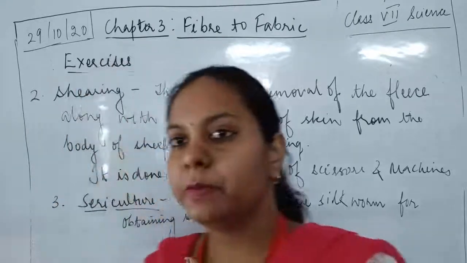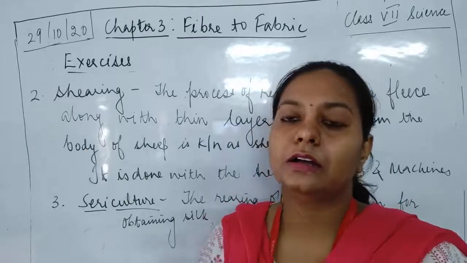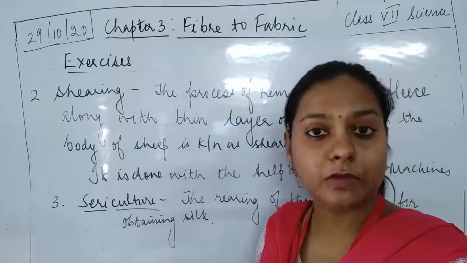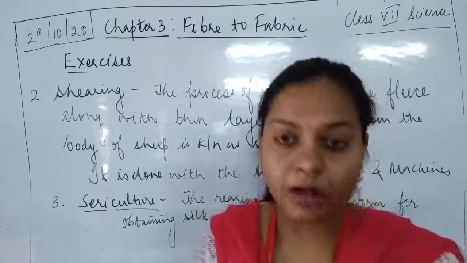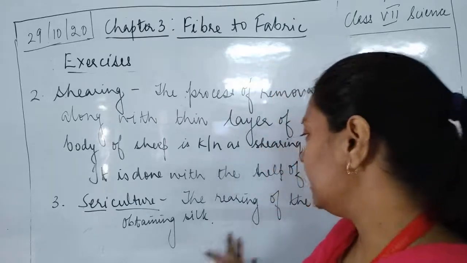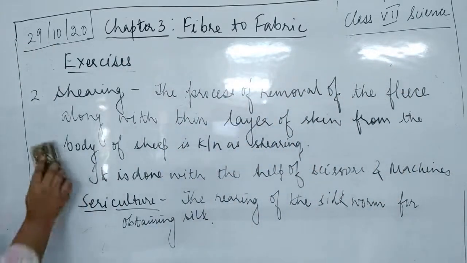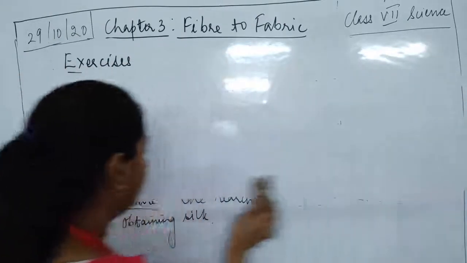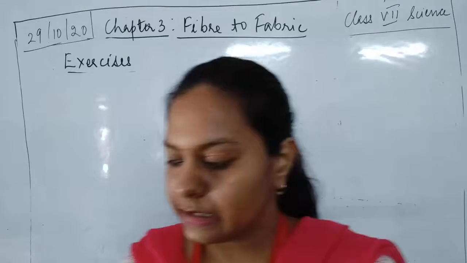Now you know that silk cannot be produced from the trees, and it could not be made with the help of any synthetic material. It is a natural fiber which is obtained from the silk moth, from the silkworm. So sericulture is the technique of rearing of the silkworm for obtaining the silk. We have also discussed these words in the keywords. I think this was quite an easy question.